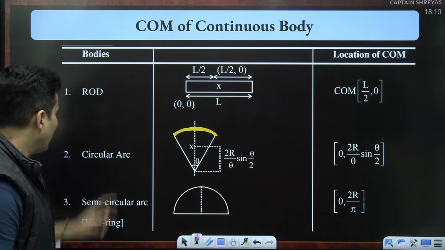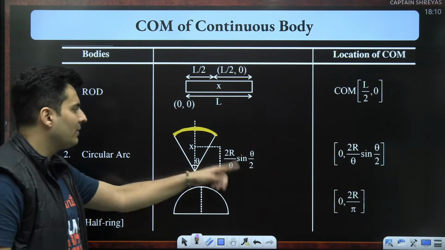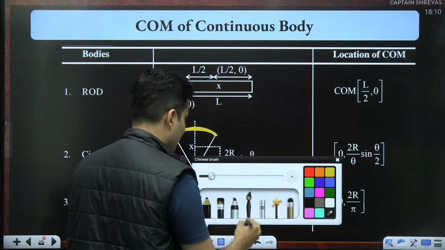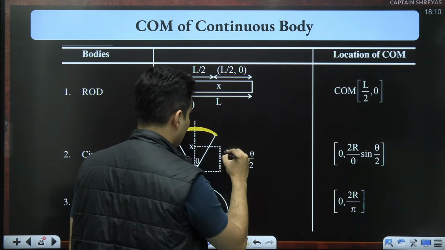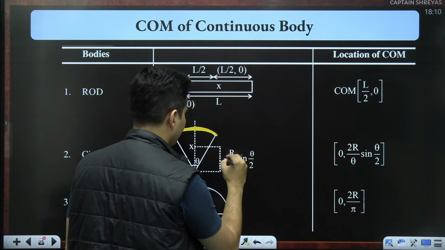Now, if you look at the arc formula, it is very much similar. Let me just write it down over here.